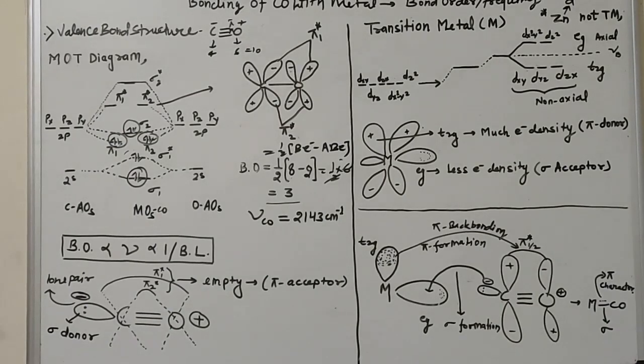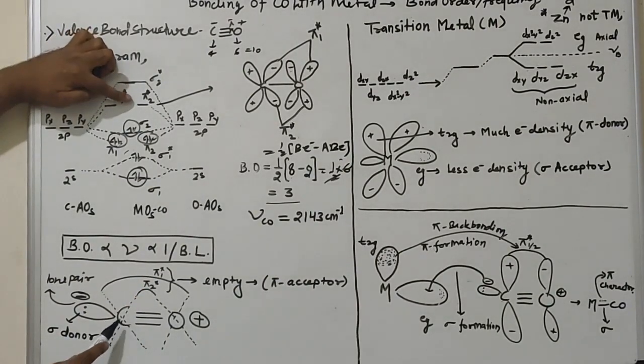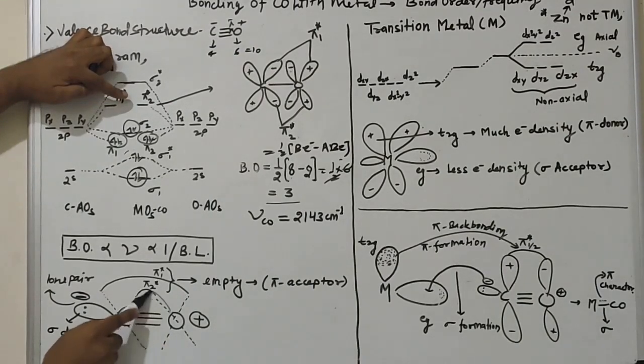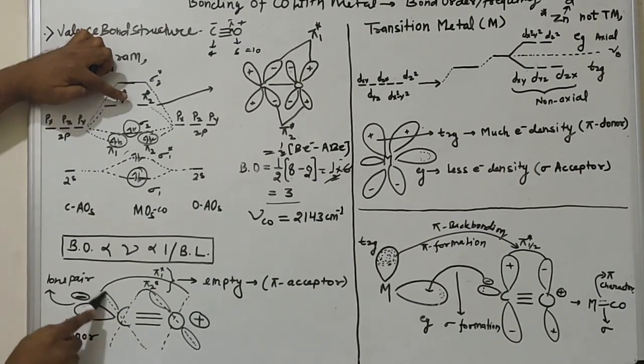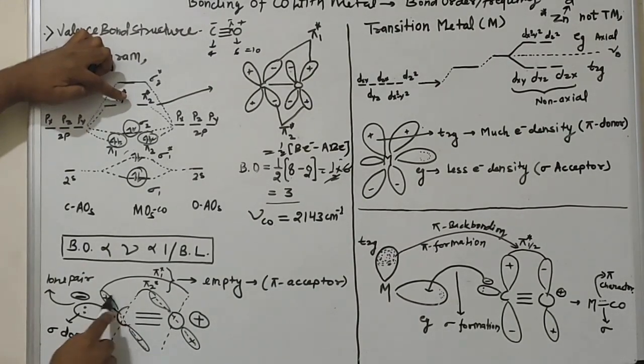If we look at the orbital structure of carbon monoxide deeply, we will find these 2 pi star orbitals, pi 1 star and pi 2 star. I represented them by dotted lines. These orbitals will form a positive, negative, anti-bonding arrangement, so they can't overlap because of different symmetry.